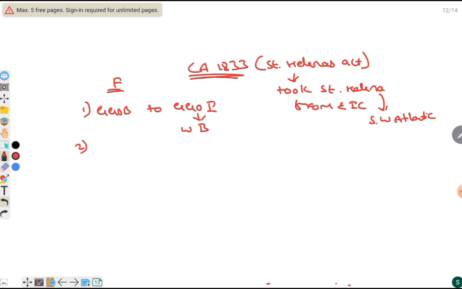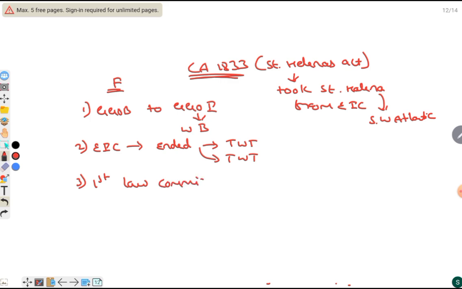Here, the East India Company monopoly was totally ended. That is, even the trade with tea and trade with China was ended. And in this act, the first law commission was appointed, and the first law commissioner was Lord Macaulay.